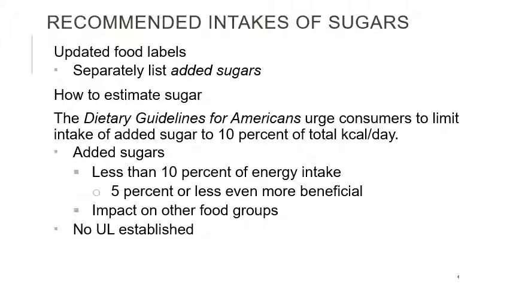5% or less is even more beneficial. So the less added sugar you have, the better it is, and it also impacts other food groups too. There's no tolerable upper intake level established, so they don't have a chart that says how much sugar is too much for you.